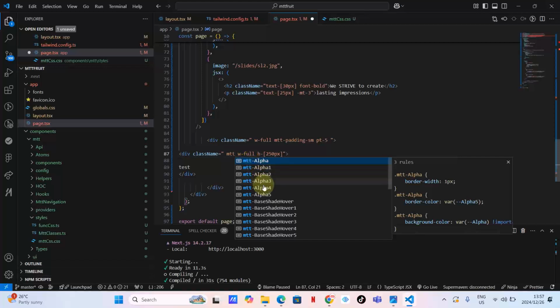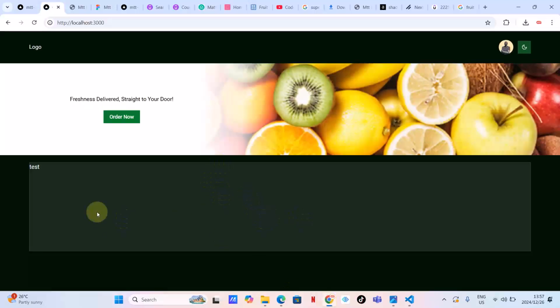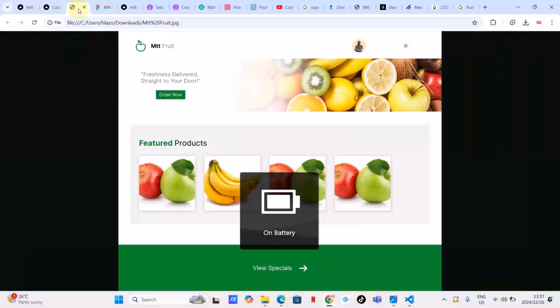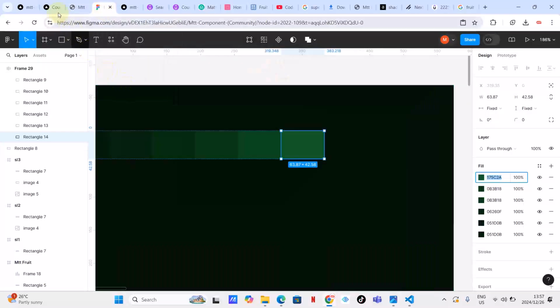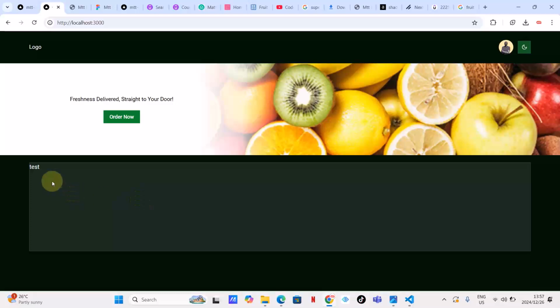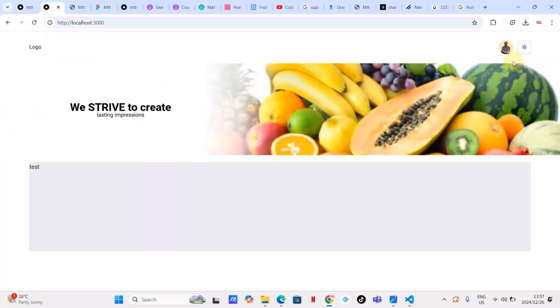Mtt alpha 2. Let's try Mtt alpha 5 and see. Okay, as you can see, guys, I think I'm falling in love with Mtt alpha 5. I think Mtt alpha 5 can give me what I want. In dark theme, I like this. So let's say on light theme, how is Mtt alpha 5?